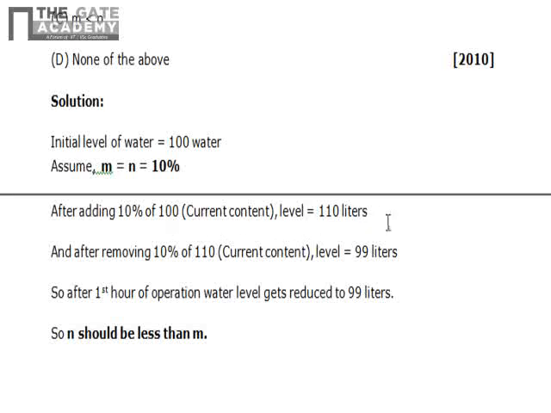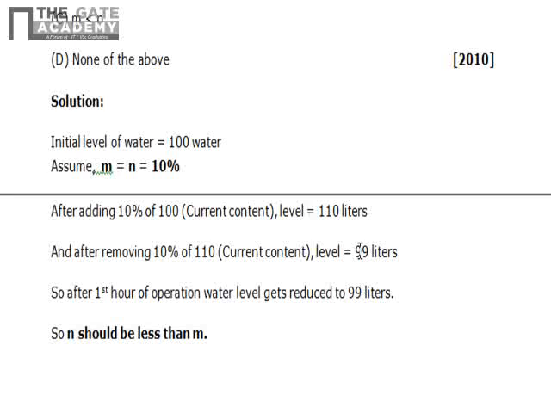And if you remove 10% of 110, that means 10% of 110 is 11, so the current content will become 99 liters. So after the first operation, the water level gets reduced to 99 liters. So I have assumed that m and n are 10%.